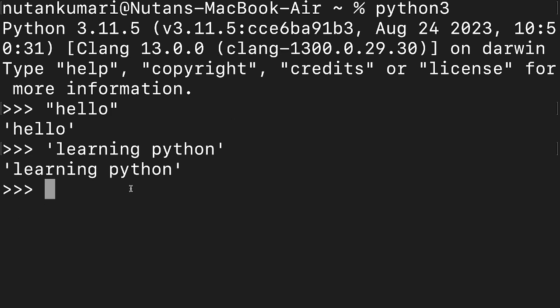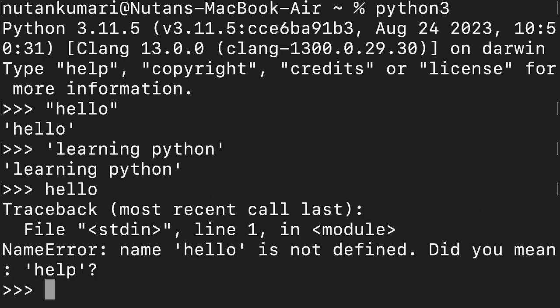Now let us say I write hello again, but I'm not using any quotation. Double is not used, single is not used. In that case, what will happen? How is it considered? What is Python thinking about this word hello? It is considering it as a variable name. So it is trying to print the value of hello. Right now it is not a string. It is considering it as a variable whose value is not defined, of course. That is why you are getting a NameError. Understood? That is why quotations are really important. If you miss them out, then you will get an error.